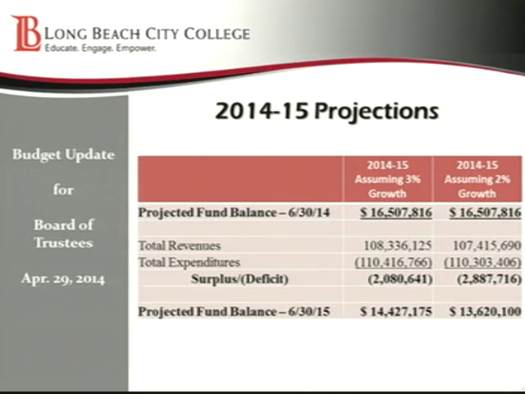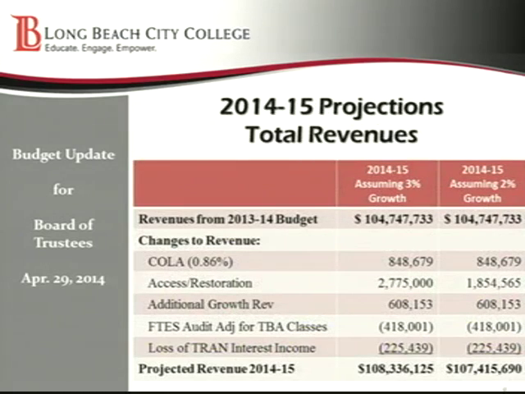And so how did we get our total revenues up to the $107.4 million? The revenues in the 13-14 budget were $104.7 million. We're adding in about $849,000 for COLA, so that's a 0.86% COLA amount that the governor has proposed for community colleges.